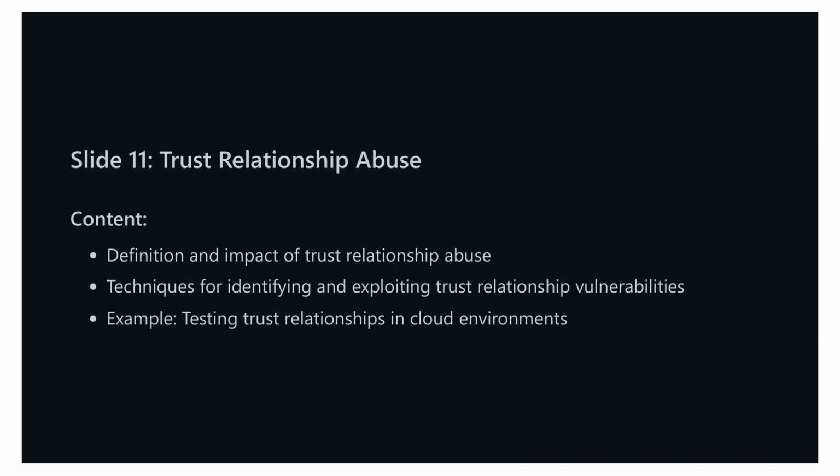As an example, we might test trust relationships in cloud environments using tools designed to evaluate the security postures of trust policies. We can simulate scenarios where an attacker might gain access through a compromised service or improperly configured role, observing how these relationships can be leveraged to escalate privileges or move laterally within the network.